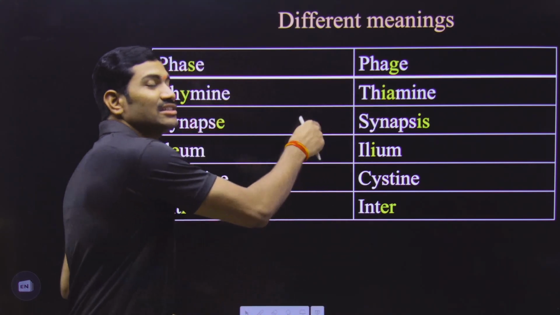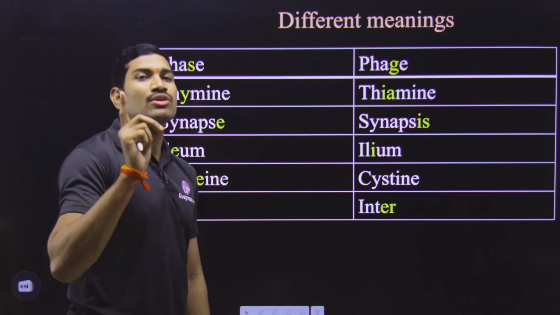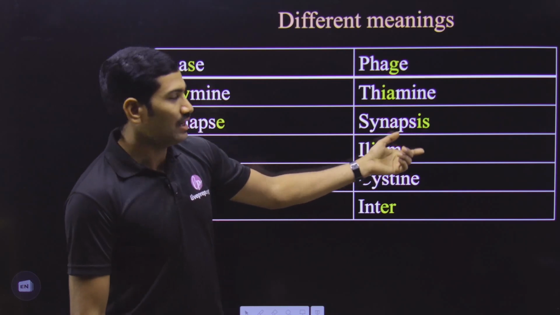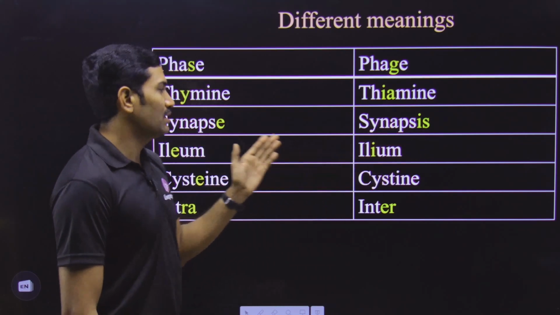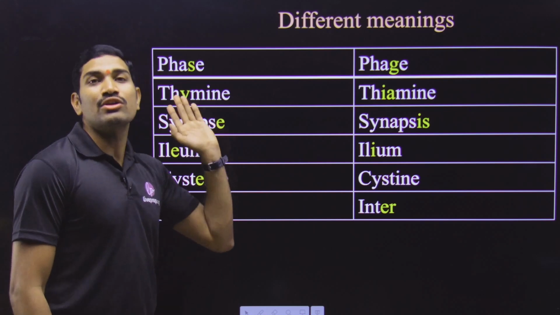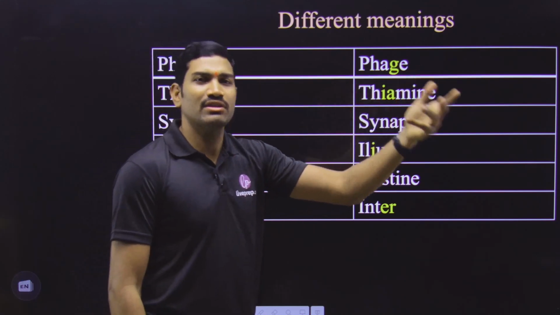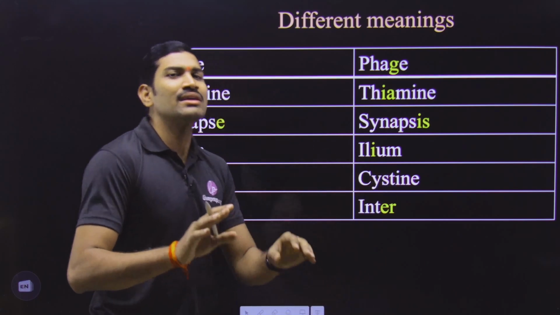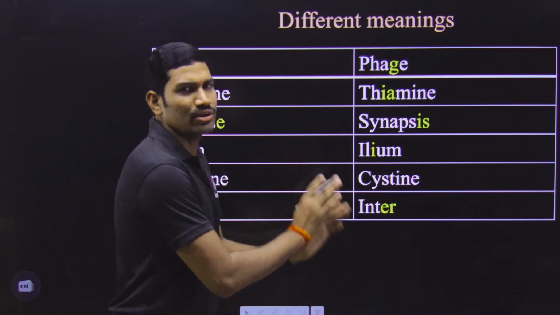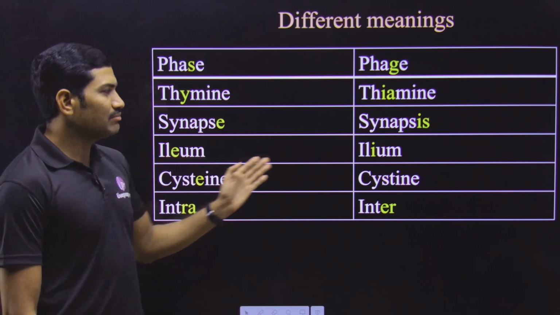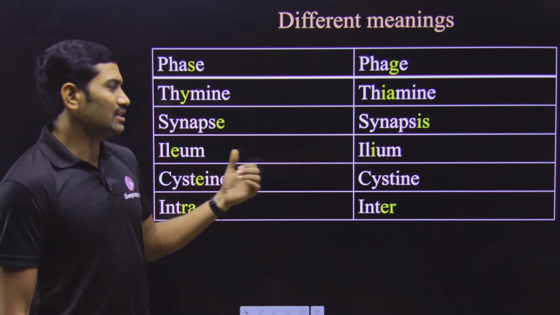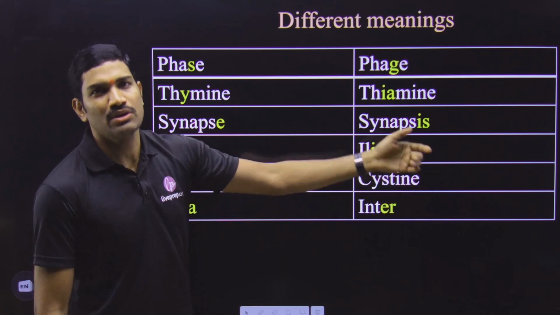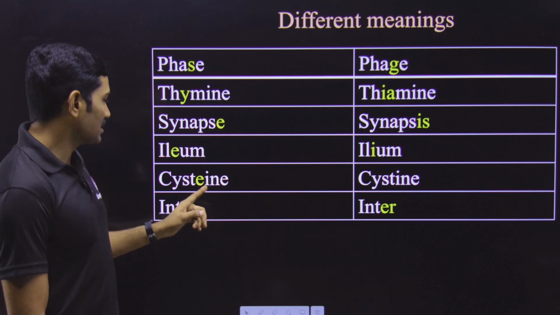That means in these cases, spellings will make a huge difference. And next one, synapse, and then synapsis. This synapsis we are studying for chromosomes, and this synapse we are studying in the neurons. Anyhow, when we are studying those particular chapters, at that time once again I will make each and every point very clear, so you don't need to worry about this, but simply as a general introduction I want to make you aware of all these things. Okay, in the same way, ileum and ilium. See, the pronunciation is almost the same, but the spellings are different, and one is part of the digestive system and the other is part of the skeletal system. Anyhow, there we will study about all these.